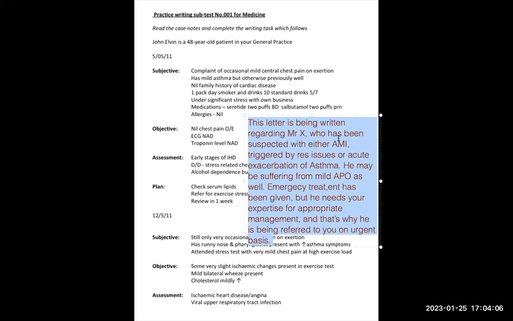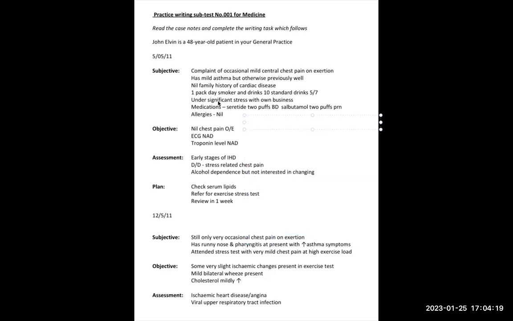I made it simple. Who has been suspected with? He may have this as well. Emergency treatment has been given, but he needs your expertise for appropriate management. That is why he is being referred to you. So I made it very simple. So it's never difficult. When it comes to a visit letter, it becomes highly easy.